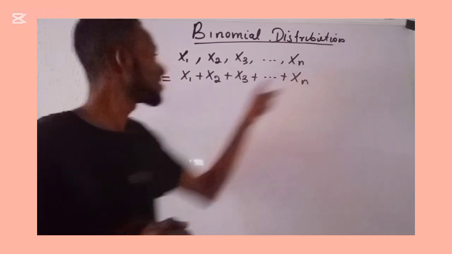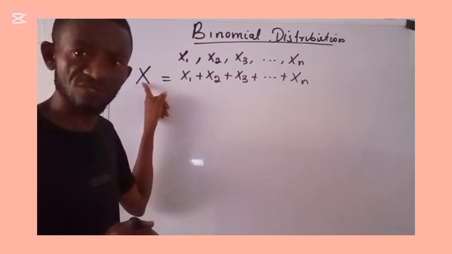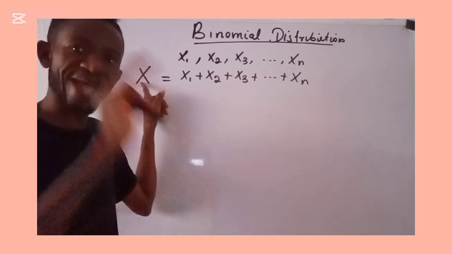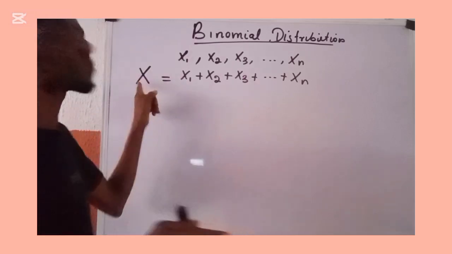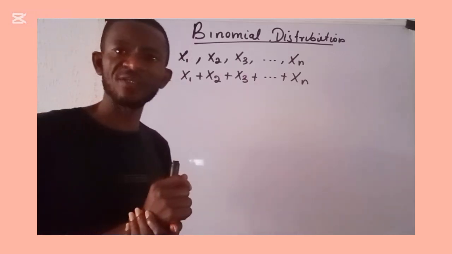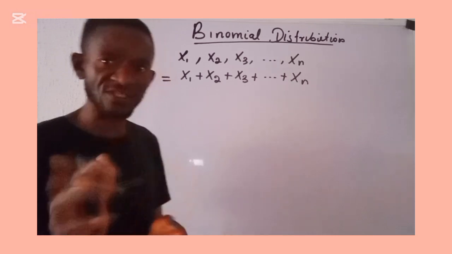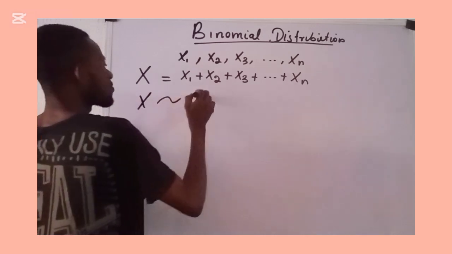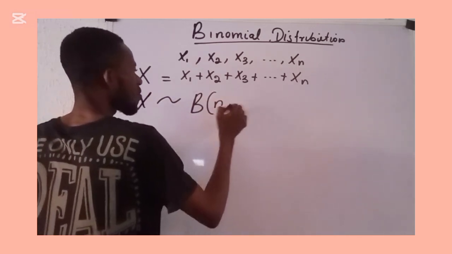As such, this X is said to follow a binomial distribution. So the sum of independent and identical Bernoulli trials gives us what we call a binomial experiment. That is to say, X follows a binomial distribution with parameters n, comma p.